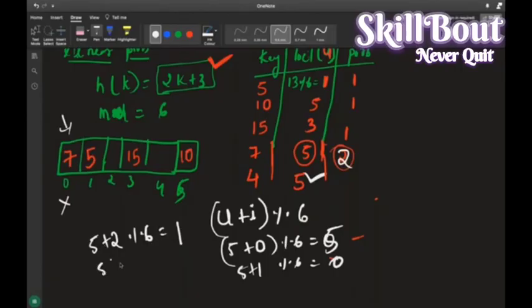Again I'm doing 5 plus 3 मैं बोलूंगा. 5 plus 3 modulus of 6 करूंगा. क्या हो जाएगा ये? 2 ये आके मुझे 2 देगा, right? So इधर आके मुझे क्या सेव होगा? इधर आके मुझे 4 सेव होगा, right? Here it will be 4, right? मैं कितने बार probing किया हूँ? 1 time, 2 time, 3 time, 4 time. I'll get 4 time probing, right? So this is how I'll be calculating the probing.